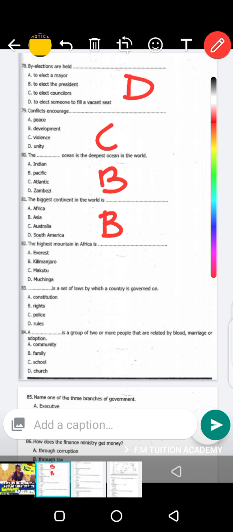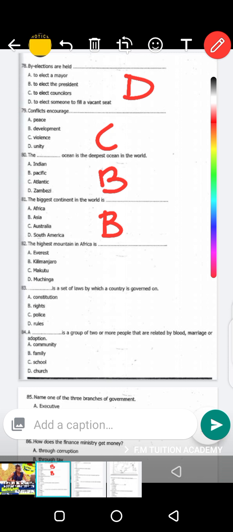We have actually 7 continents. We have got Africa 1, Australia 2, Asia 3, North America, South America. There are about seven continents that we have in the whole world.